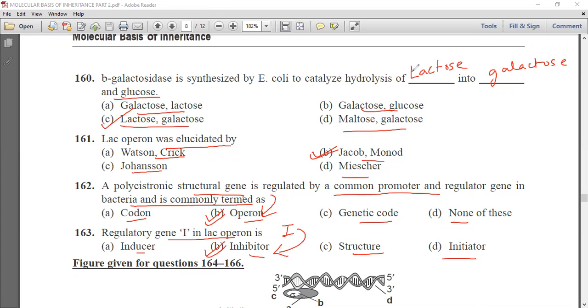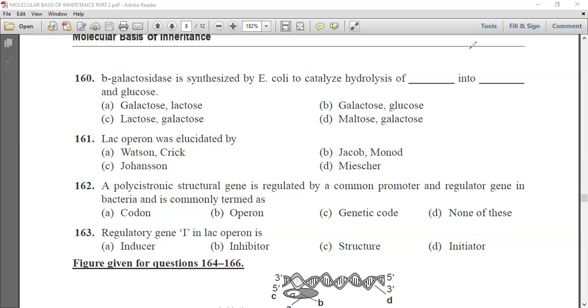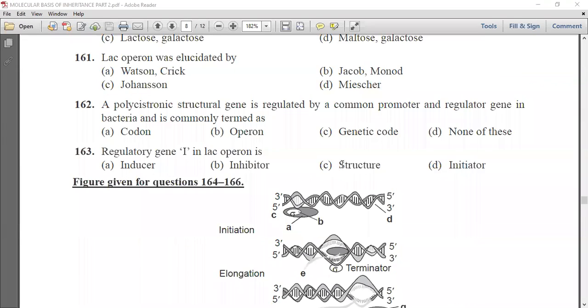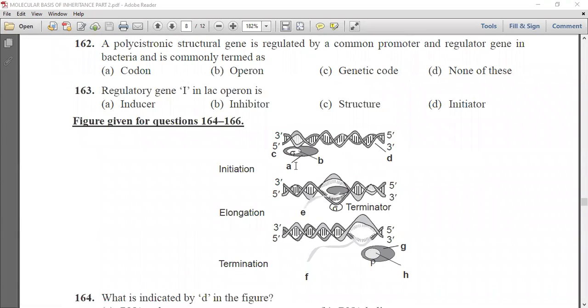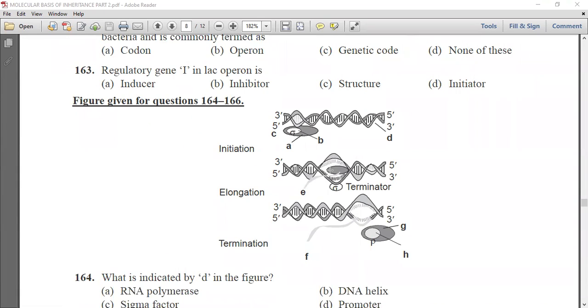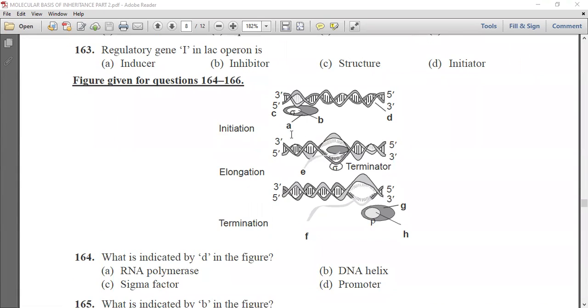Now here is the diagram given, and we have to identify this diagram and we have to answer certain questions which are related with this diagram. Now we can see that there are 3 steps, that is initiation, elongation, and termination. And terminator is there. This is the promoter and Rho, and this is the Rho protein.